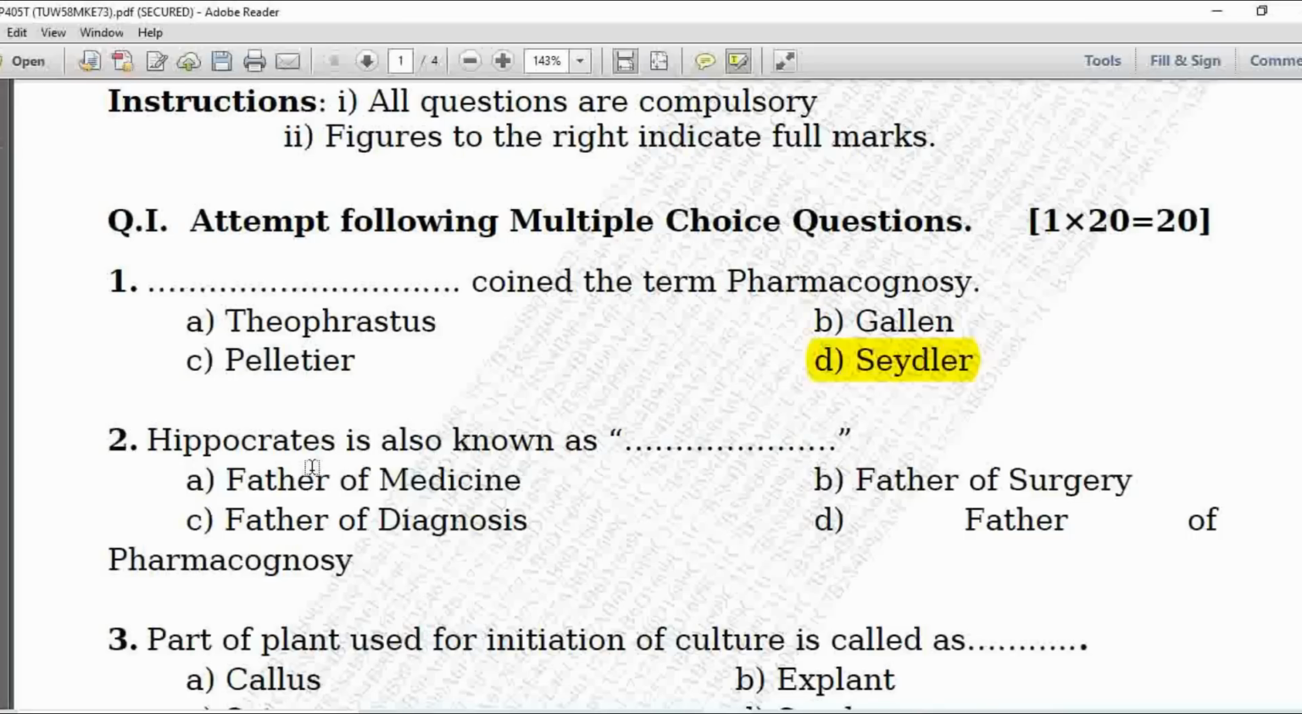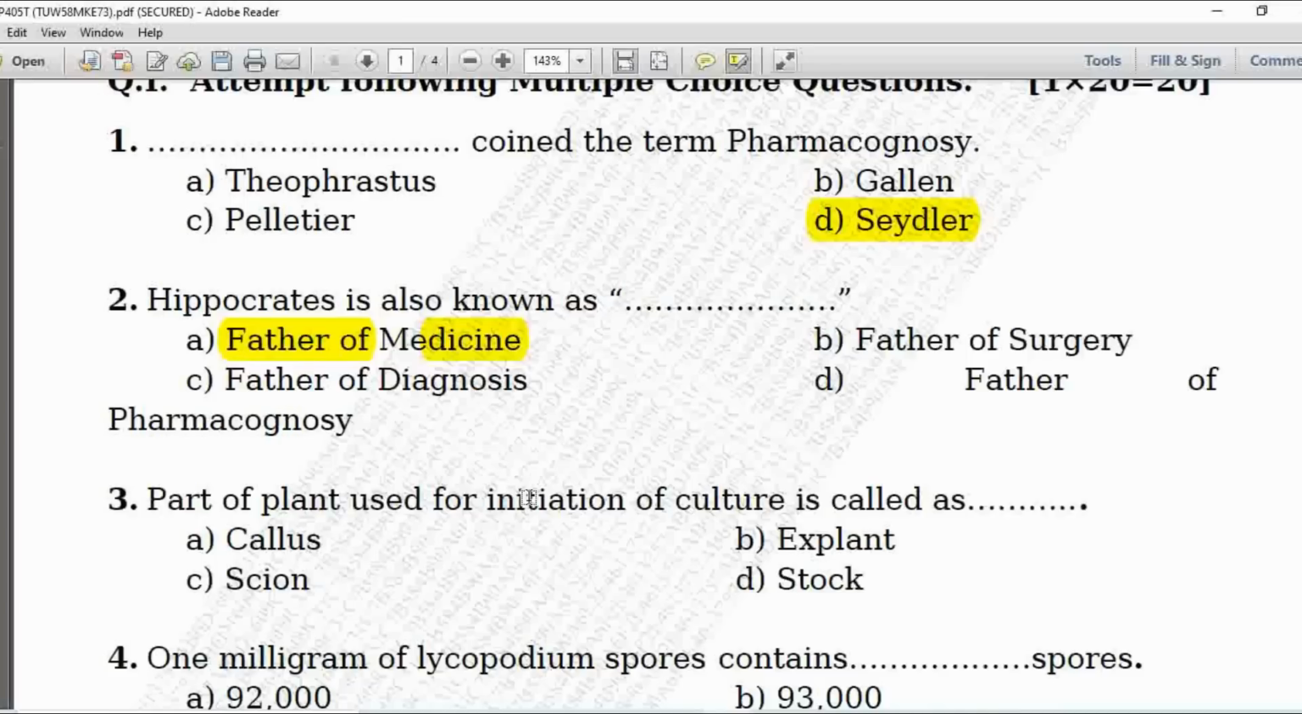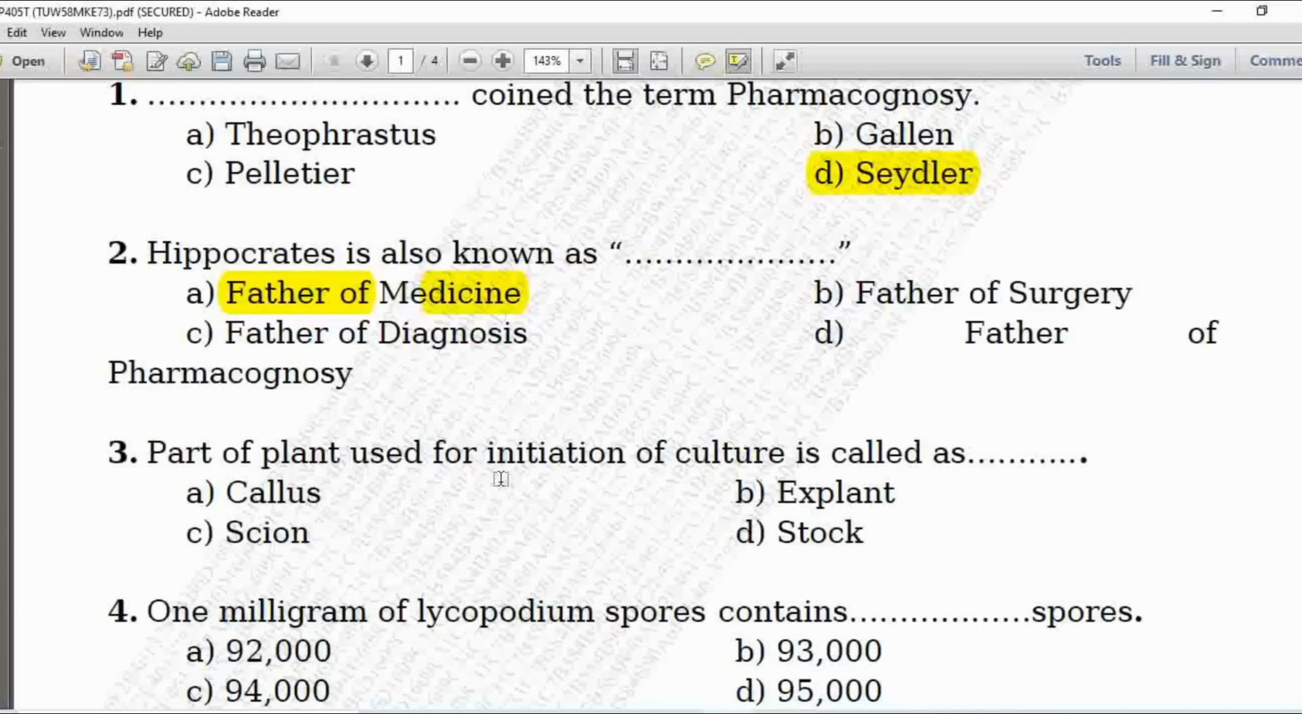Next MCQ, Hippocrates is also known as, option A is father of medicine, B is father of surgery, C is father of diagnosis and D is father of pharmacognosy. So Hippocrates is also known as the father of medicine. So option A is correct. Next MCQ, part of plant used for initiation of culture is called as, option A is callus, B is explant, C is scion and D is stalk. Here part of plant used for initiation of culture is called as a explant. So option B is correct.